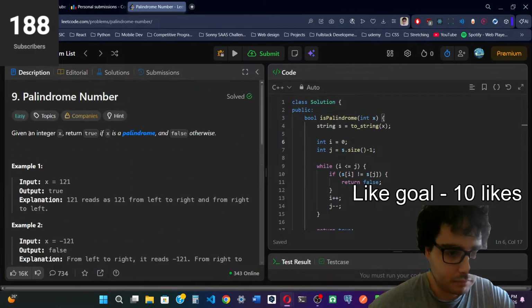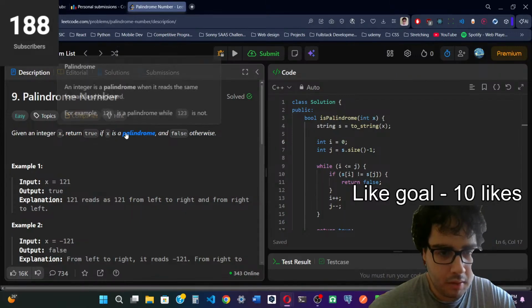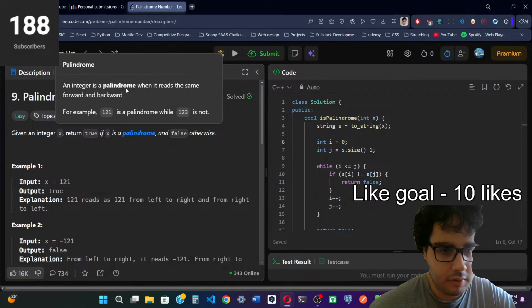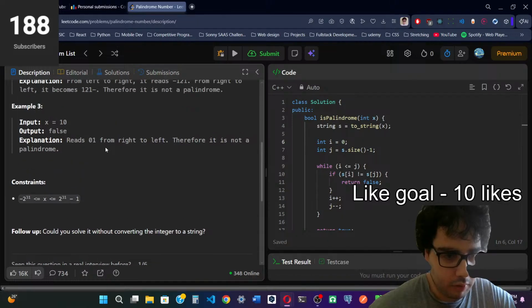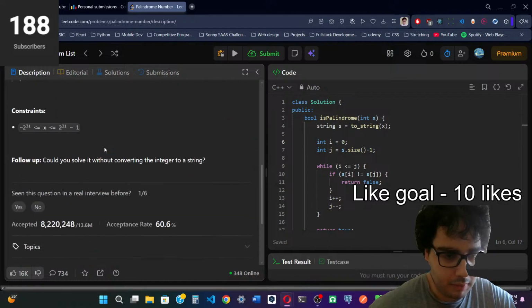Given an integer x, return true if x is a palindrome, and a palindrome integer is an integer that reads the same from forward to backward. So 121 is a palindrome because forwards is 121 and backwards is 121, and 123 is not because forwards is 123 and backwards is 321. And basically that's about it for the statement.